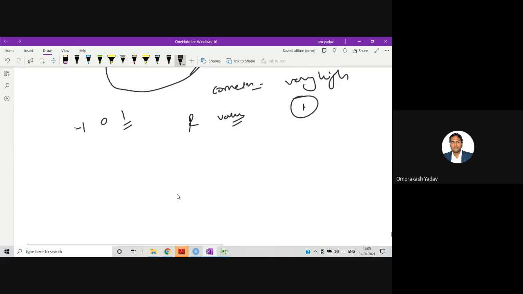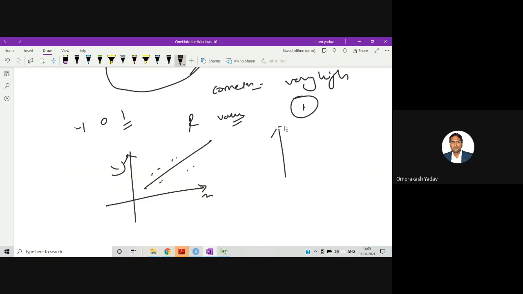What do you mean by positively correlated? For example, if these are my data sets, I can draw a line like this. This is positively correlated. As X increases, Y increases. Negatively correlated means I'll have the line like this, so my data sets are like this. As X increases, Y decreases.